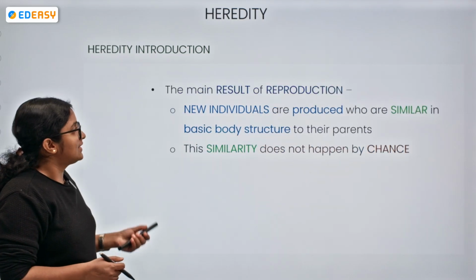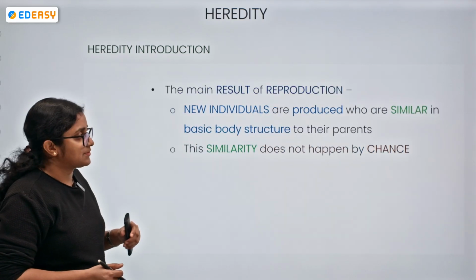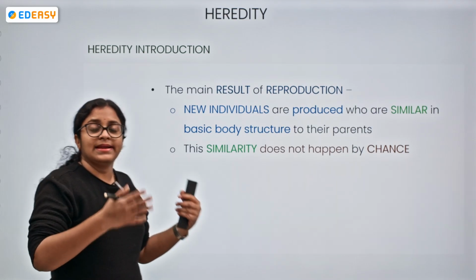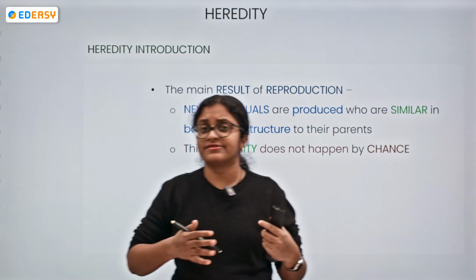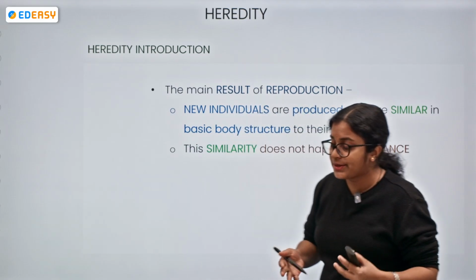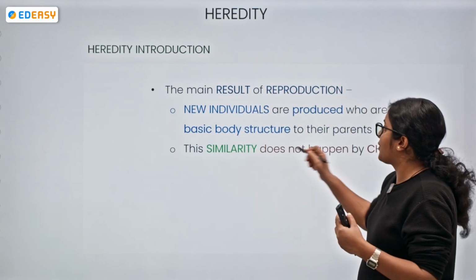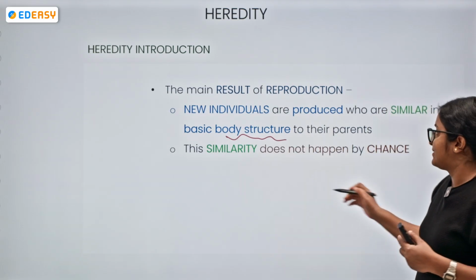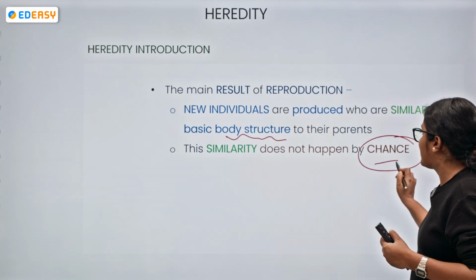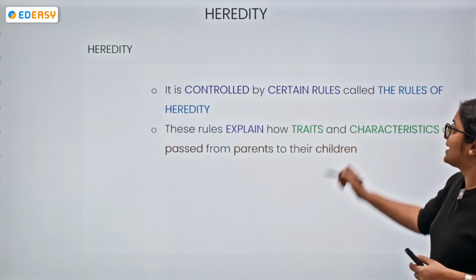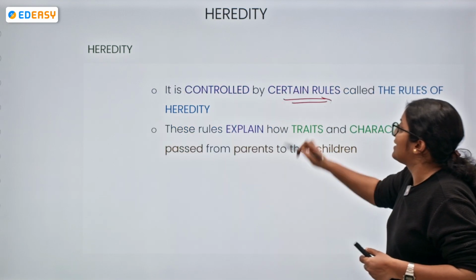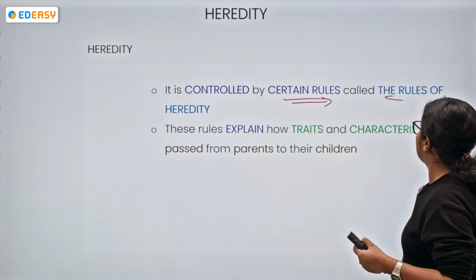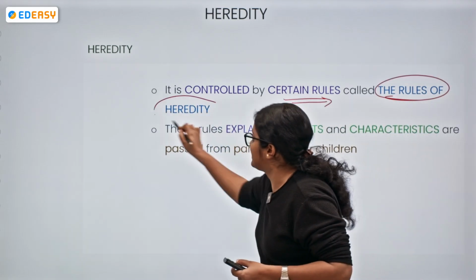Yes. So now the main result of reproduction. Here we can see the individuals are being produced when there is a fusion of male and female gametes, and that too the basic body structure will be the same as that of the parents, but this similarity is not happening by chance. How is it happening? Certain rules are there which will be guiding this, which are called the rules of heredity.